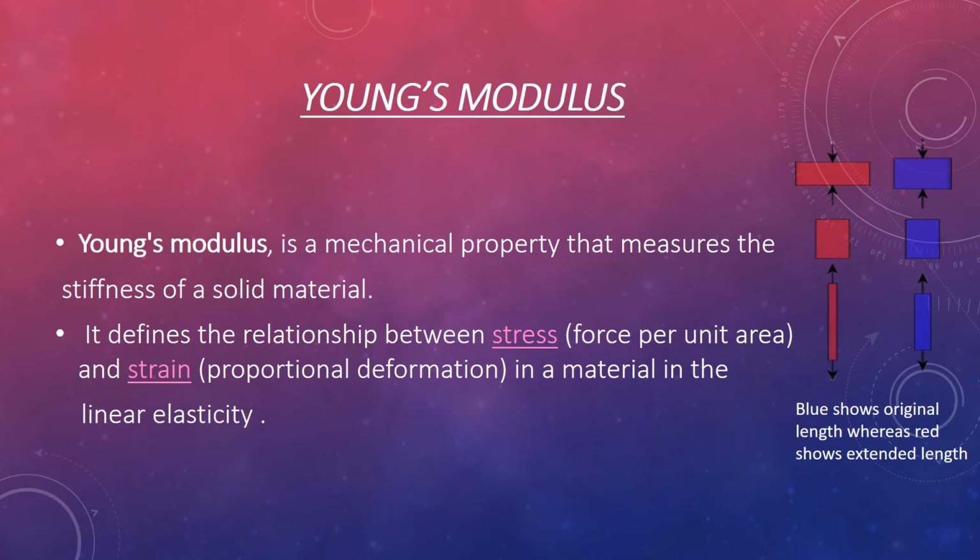Let us start with Young's modulus. As you can see from the name, it is derived from the name of the scientist Young, who derived or defined it. So thereafter, it is named Young modulus. Young modulus is a mechanical property that measures the stiffness of a solid material, and it also defines the relationship between the stress and strain in the material in linear elasticity.